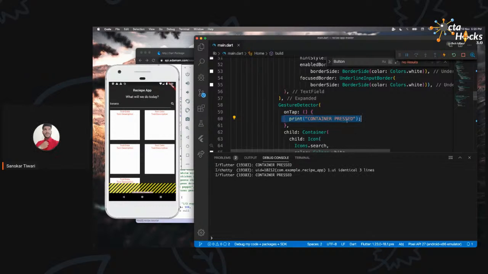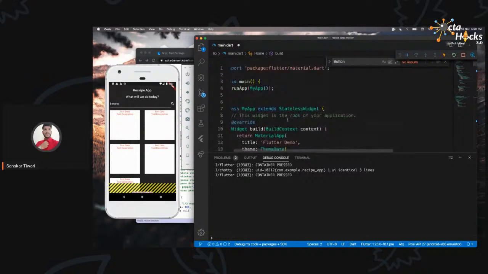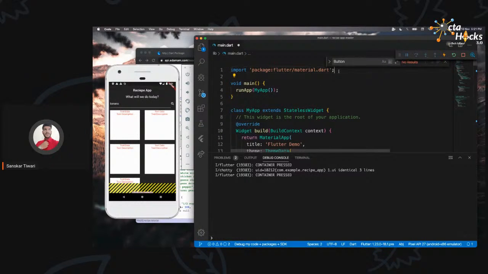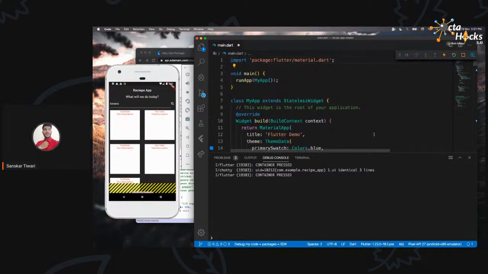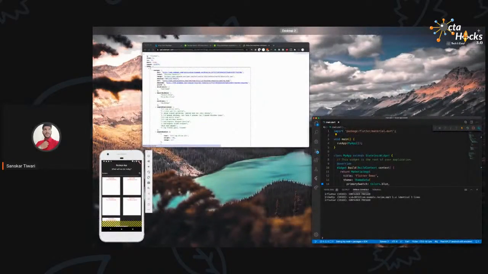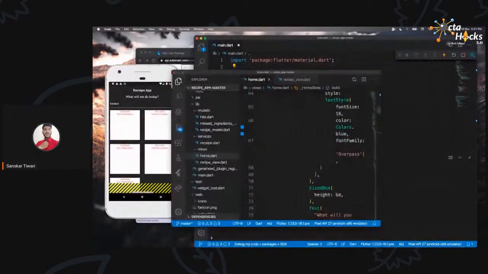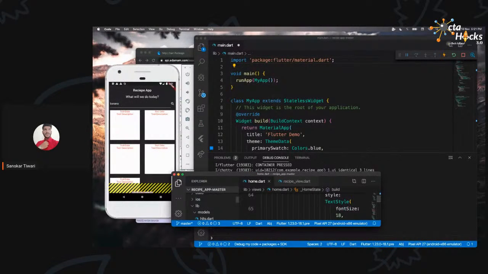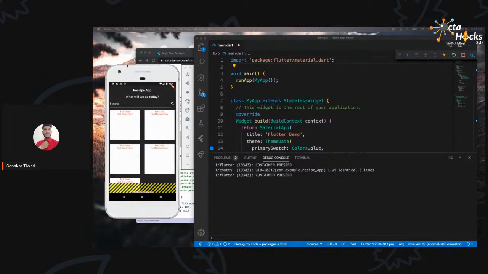Over here, we don't want to just print this, we want to fetch the data. So let's continue and do that. What I'm going to do, to start with, is import HTTP. As I mentioned, for using that API we will be using the HTTP package. So let me quickly close what we have here.